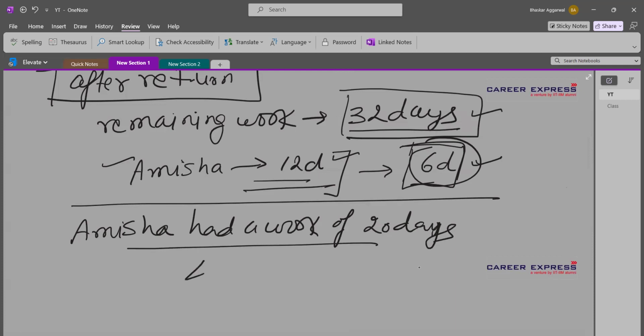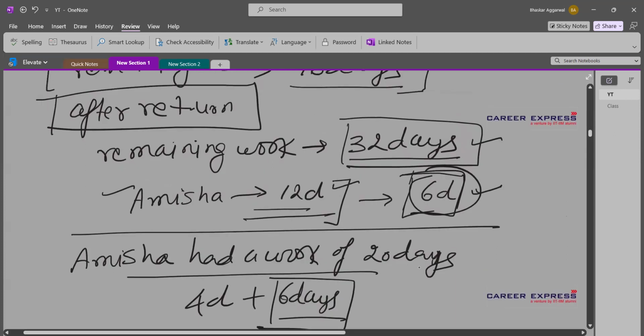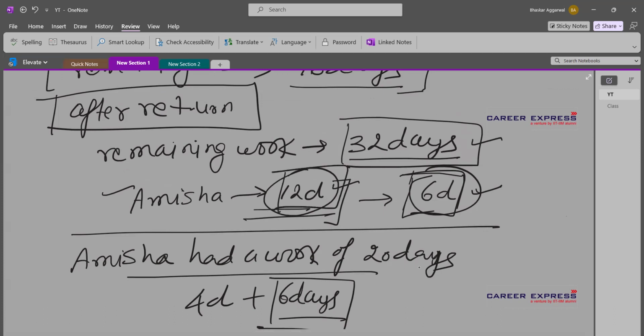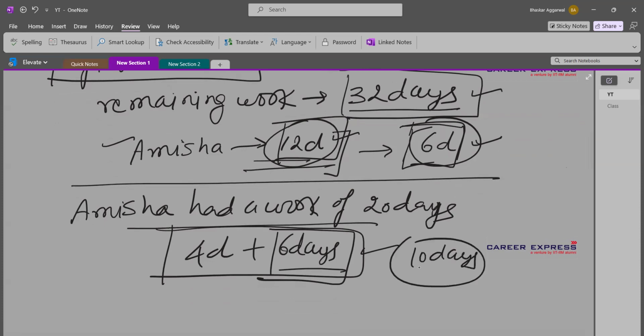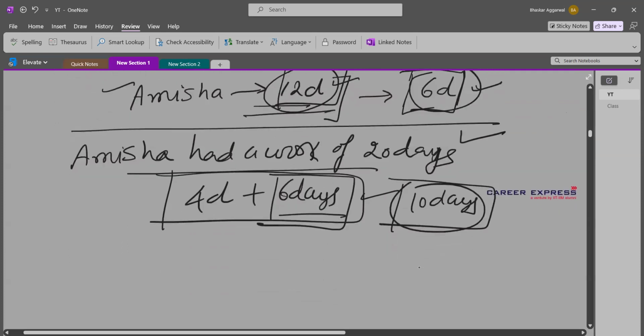Out of this, she has worked 4 days in the beginning and 6 days when she resumes the work. So how I am writing 6 here? Because she is working at half of her efficiency and she is working for 12 days. So at her regular efficiency, she will finish the same work in 6 days. That means effectively she has worked for 10 days. So out of 20 days, Amisha has worked for 10 days. That means Amisha has finished half the work.